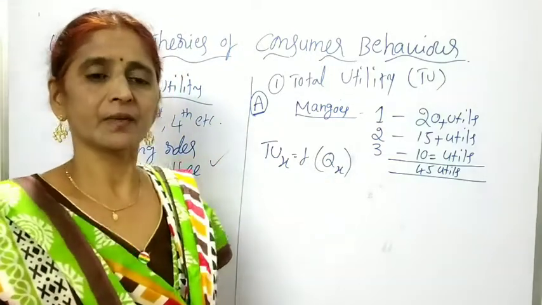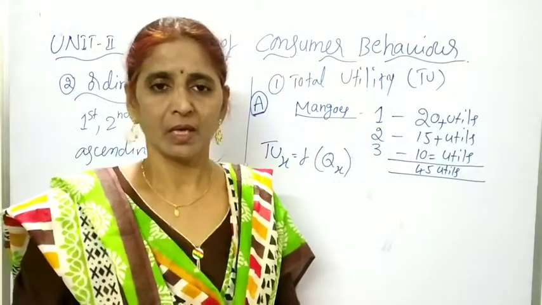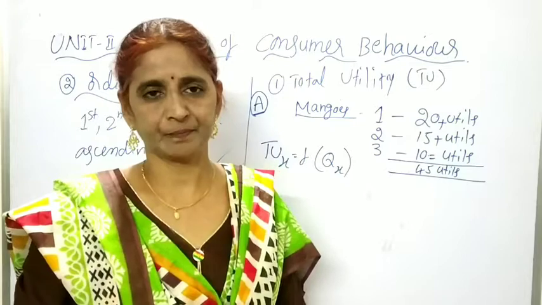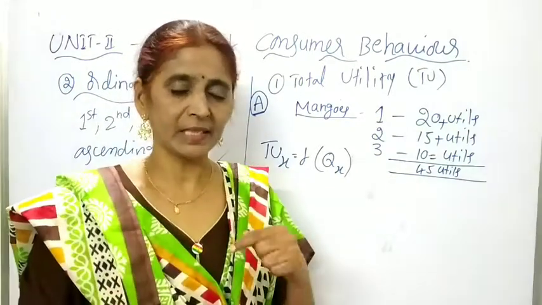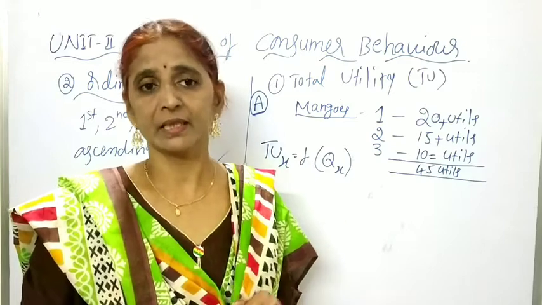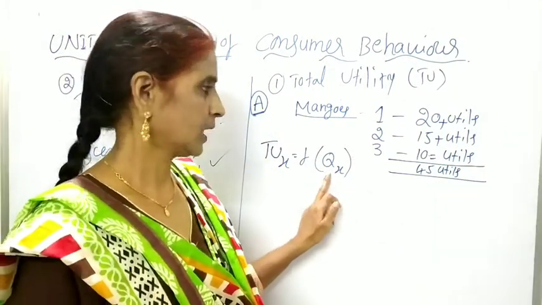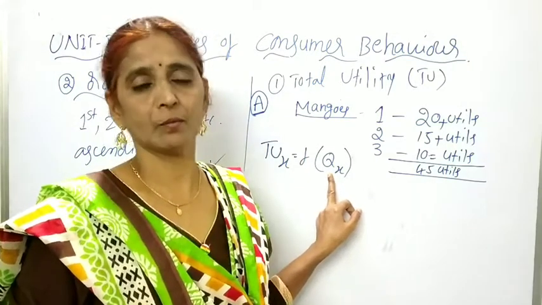So whenever we go on consuming more units of the same good, total utility increases at a decreasing rate. If you are consuming more units of the same good, total utility increases but at a decreasing rate. And total utility depends upon the quantity of the same commodity.